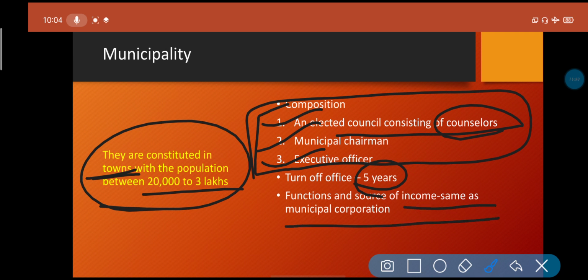So this is the municipality, where the composition is all the ward councillors, the municipal chairman, and the executive officers, who execute and implement their plans. The municipality runs for a 5 year term, and the functions and sources of income are similar to the municipal corporation.